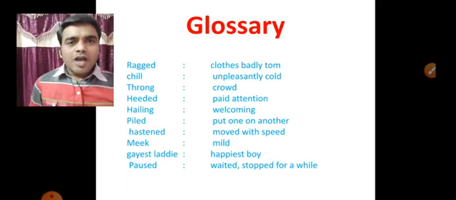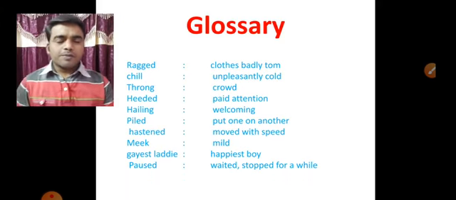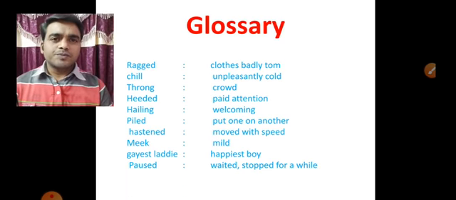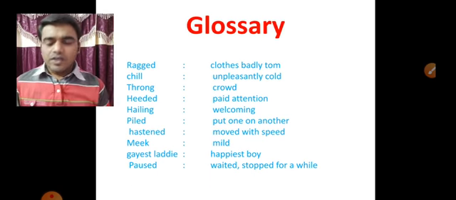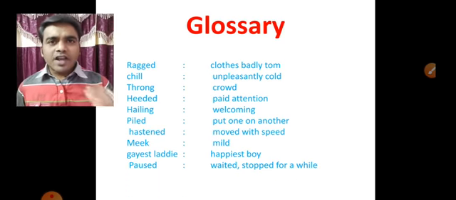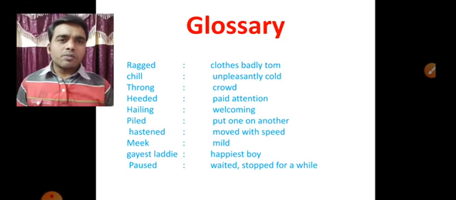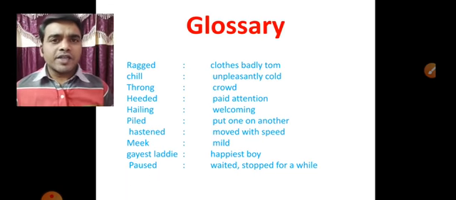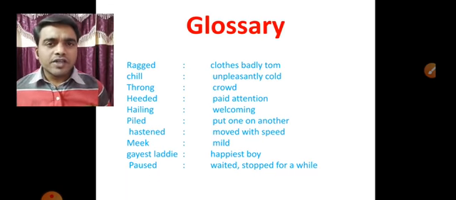Yes. Before going to start the poem, children, let us have a glance at the glossary or the new words. Look at the new words and write down these new words, children. These new words are in your textbook also. Let us go through the new words first. Let us see how to pronounce them and what meaning we can get for these words.